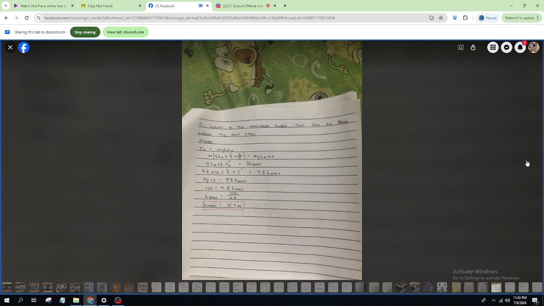Substituting these values, 1/2 times 2 squared plus 9.8 times 10 is equal to 9.8 times h max. So 1/2 times 4 plus 98 equals 9.8 h max. So 2 plus 98 equals 9.8 h max.